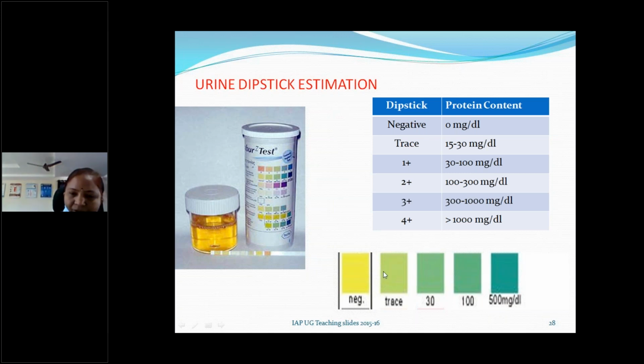Protein is there in the urine. So color coding will be there. You will compare this urine stick with the color coding. This is a rough bedside estimation to know whether there is urine protein 1 plus, 2 plus, 3 plus, or 4 plus. The main purpose is to follow up whenever the child is started on prednisolone, depending on 24-hour urine protein levels. Then we will see whether the child is responding to the treatment or not by this urine dipstick. Very easy, and parents also can do it at the bedside.